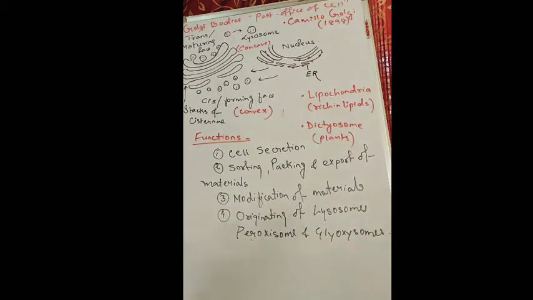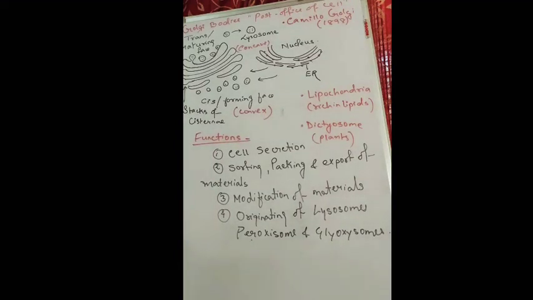Today we will see the next cell organelle included under the endomembranous system, which is known as Golgi bodies. It is also known as Golgi complex or Golgi apparatus, and it is known as the post office of the cell. Why it is called so, we will see here. This Golgi body was first discovered by Camillo Golgi, and hence it is named so. From his name only, the Golgi body is named as Golgi complex or Golgi apparatus.